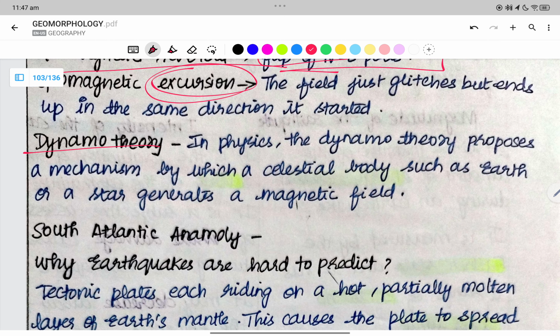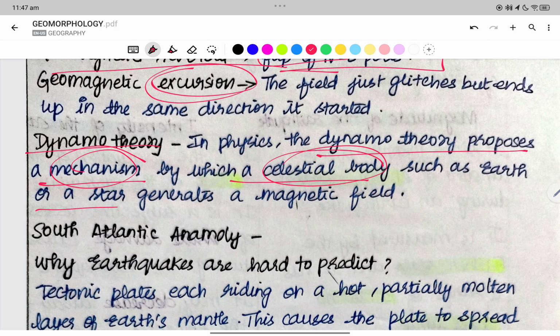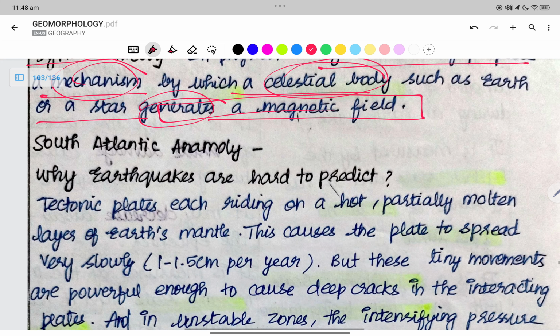Dynamo theory. In physics, the dynamo theory proposes a mechanism by which a celestial body, such as the Earth or a star, generates a magnetic field. When a celestial body generates a magnetic field, such a mechanism is the dynamo theory under physics.